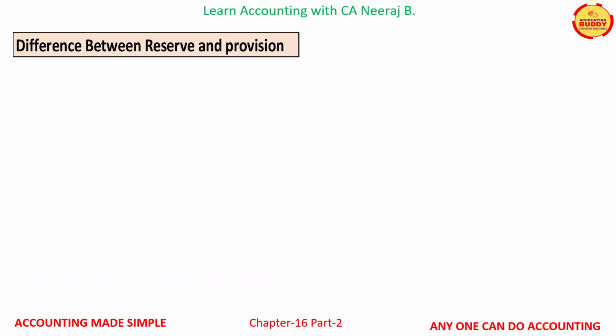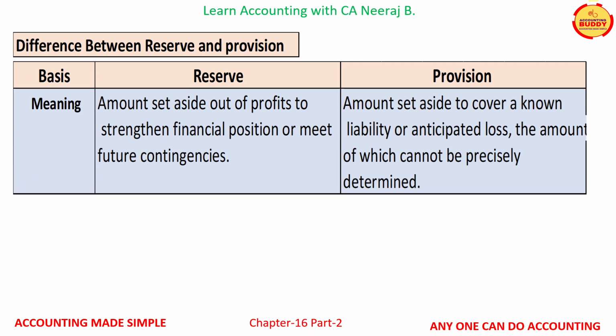It is very important to understand the difference between reserve and provision. First difference lies in the meaning. Reserve is an amount set aside out of the profits to strengthen the financial position or meet future contingencies, whereas provision is an amount set aside to cover a known liability or anticipated loss, the amount of which cannot be previously determined.